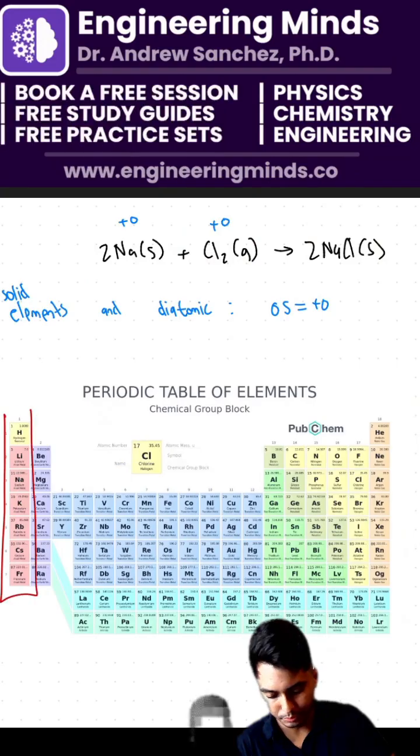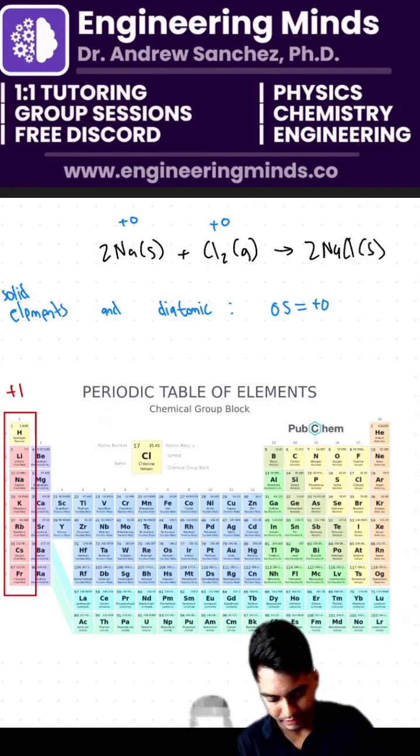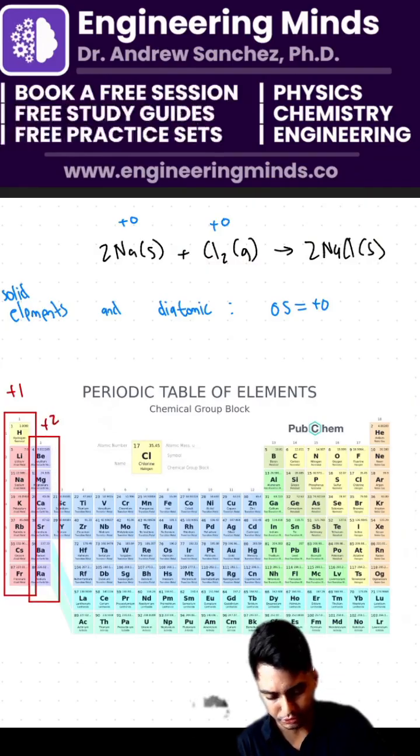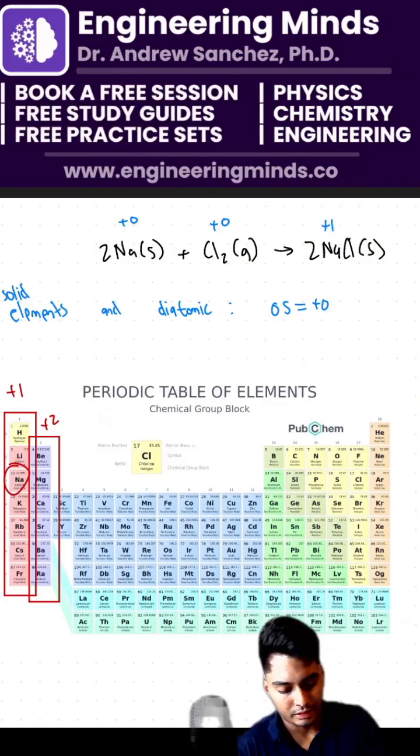This group represents our +1 state, and this group is going to be +2. So sodium lives right over here. On the right-hand side, Na is going to be +1 and Cl is going to be -1.